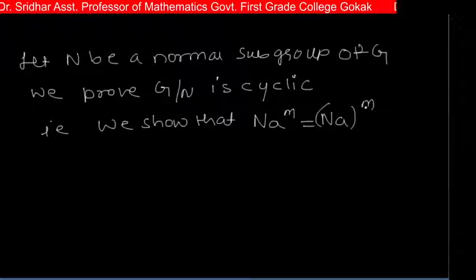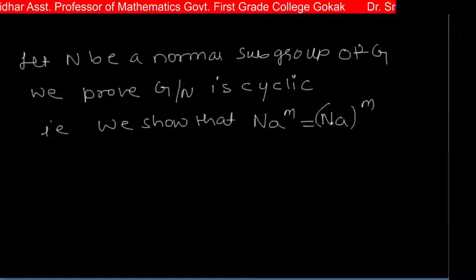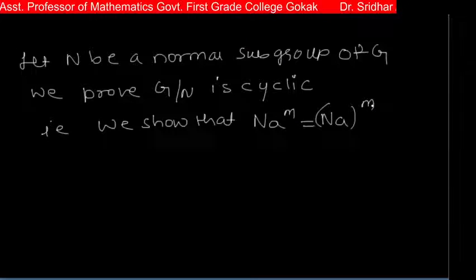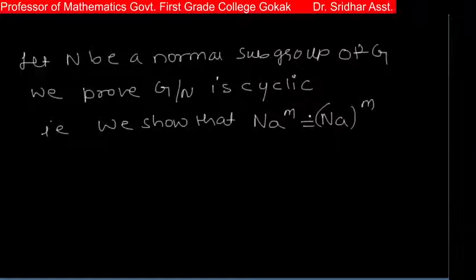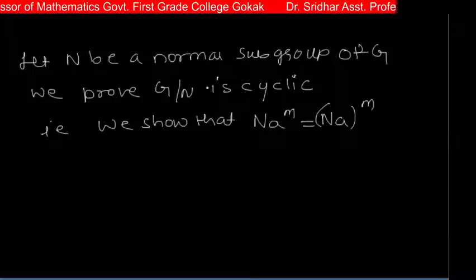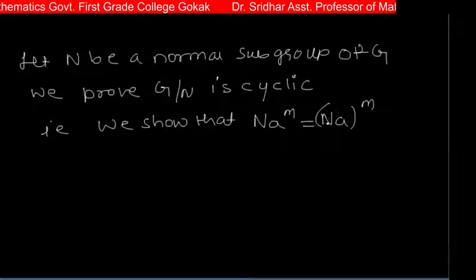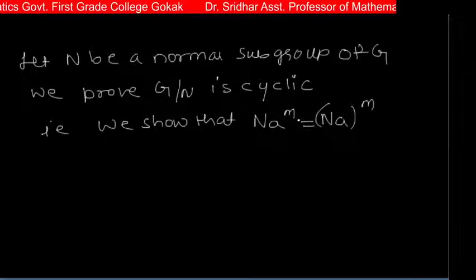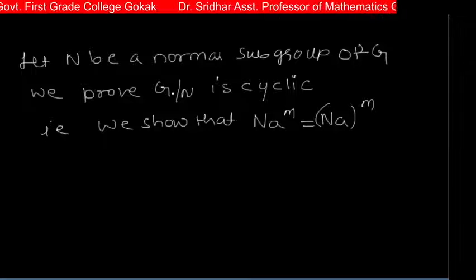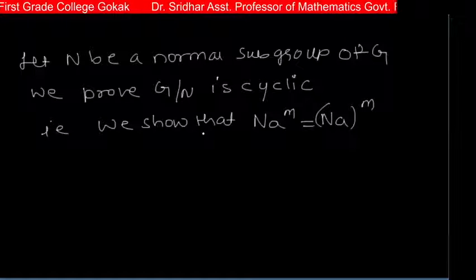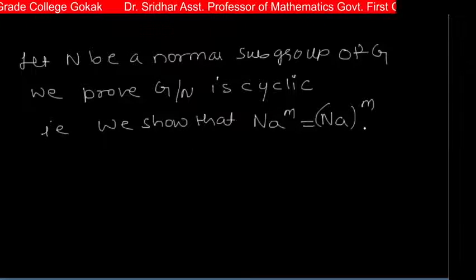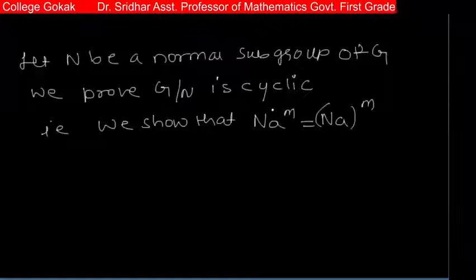So either m may be 1, 2, 3 like that. So when NA is multiplied 1 time, then it gives one element of this G by N. So when m is equal to 2, then NA multiplies 2 times and it gives another element of G by N, like that. So we show that N(A^m) is equal to (NA)^m, then G by N is cyclic.